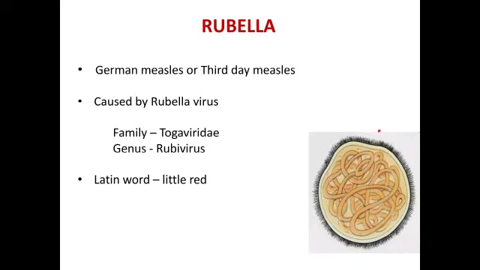Coming to rubella. Rubella is otherwise called German measles or third day measles, which is caused by rubella virus. It comes under the family Togaviridae and the genus Rubivirus. The Latin meaning of rubella is little red.